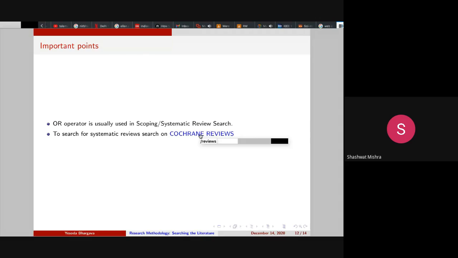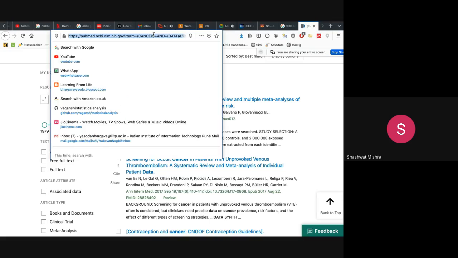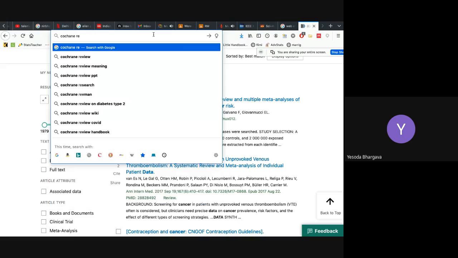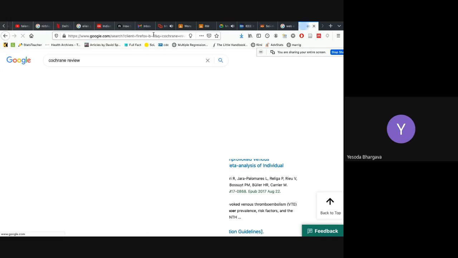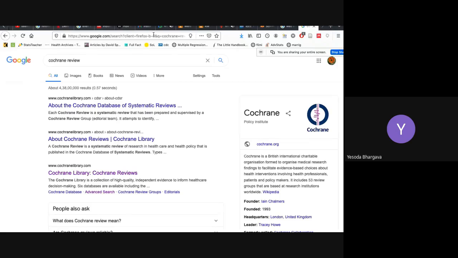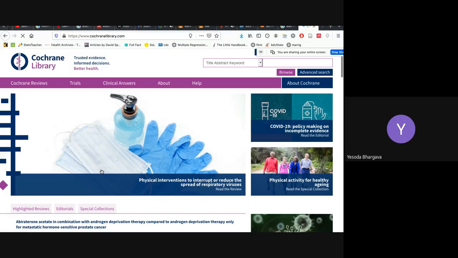So let me show you the meaning of systematic review in a proper manner. A systematic review is the review of the entire literature that has ever been written on a particular topic. The idea behind systematic review is that people do individual studies. They take samples from wherever they are.